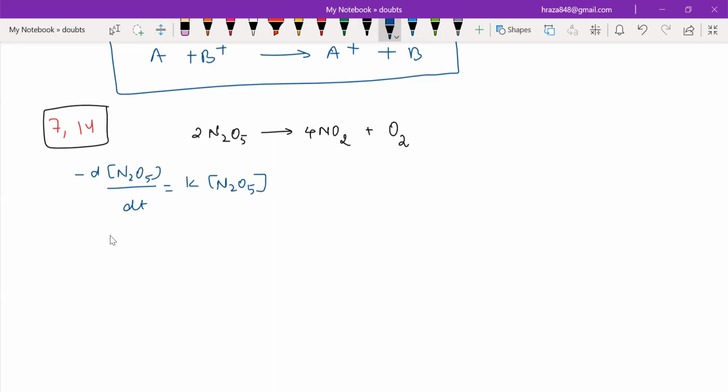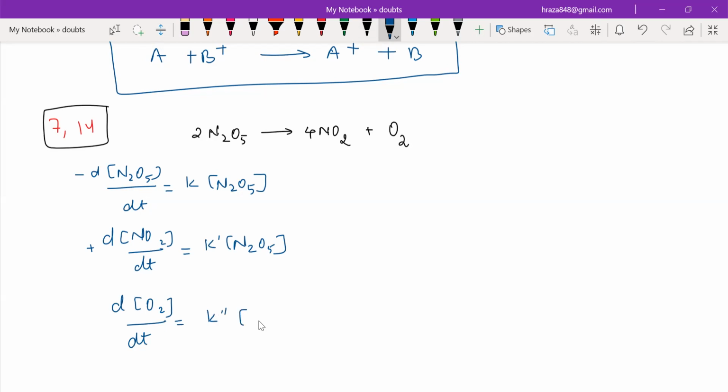This is the rate basically. It is also given that d of NO2, since it is a product, that's why there is a positive sign, will be equal to k dash N2O5. And d of O2 upon dt will be equal to k double dash N2O5. We need to find the relation between k and k dash, and between k and k double dash.